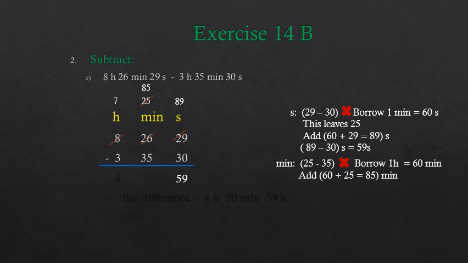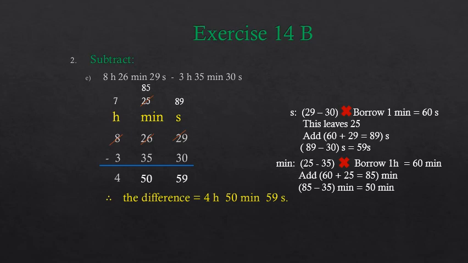Now we will subtract 35 minutes from 85 minutes, and what do we get? We get 50 minutes. And now lastly, we will do the subtraction of hours. So we will subtract 3 hours from 7 hours, and we get 4 hours as the answer. So our difference is equal to 4 hour 50 minutes 59 seconds.